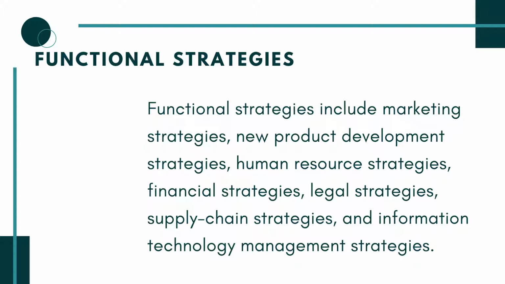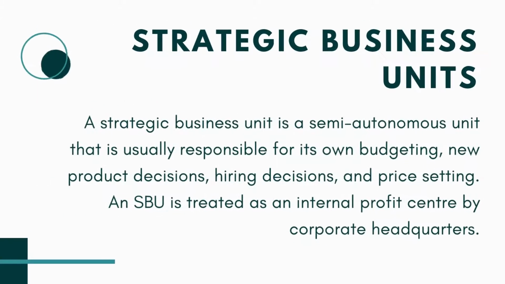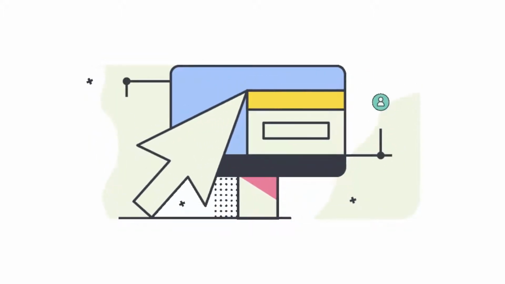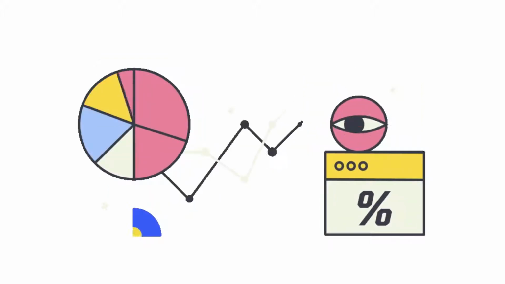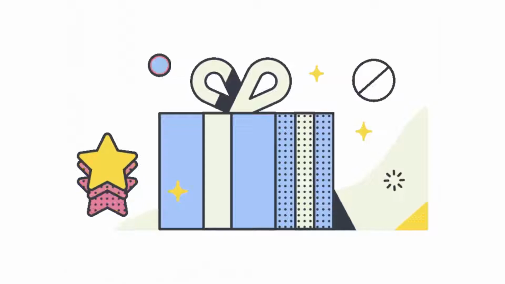Many companies feel that a functional organizational structure is not an efficient way to organize activities, so they are re-engineered according to processes or SBUs. A strategic business unit is a semi-autonomous unit that is usually responsible for its own budgeting, new product decisions, hiring decisions, and price setting. An SBU is treated as an internal profit center by corporate headquarters.